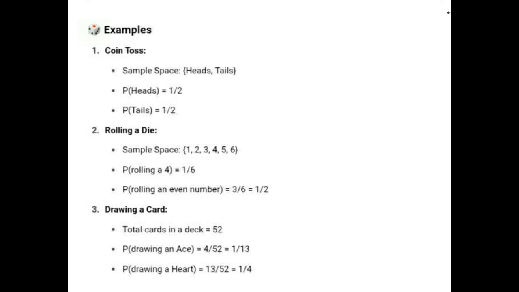Drawing a card. The total number of cards in a deck is 52. So the probability of drawing an ace is 4 by 52, which is equal to 1 by 13. The probability of drawing a heart is equal to 13 by 52, which is equal to 1 by 4.